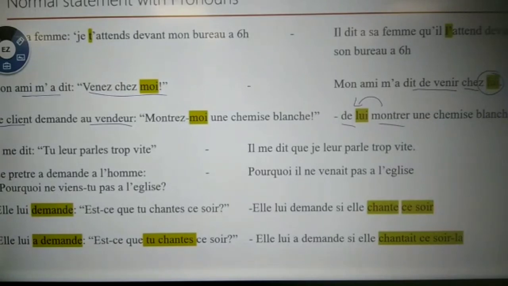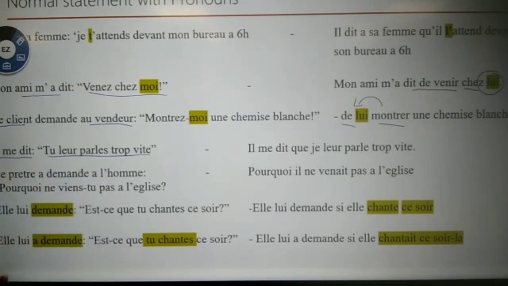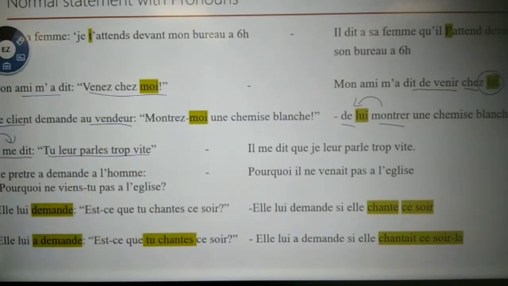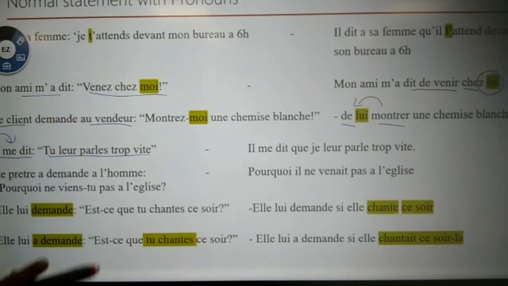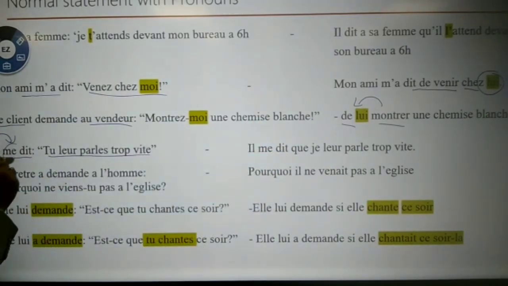Done? Clear? Il me dit tu leur parles trop vite. Just imagine this sentence. Il me dit. That is third person to first person. One person is telling to me. What is he telling? Tu leur parles trop vite. You speak to them very fast. Okay? Now I am transmitting. He says to me. How will I transmit? He says to me that I speak to them, because this me comes, so automatically here, je will be there.